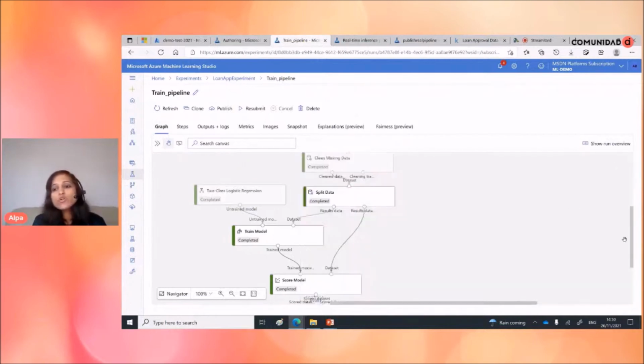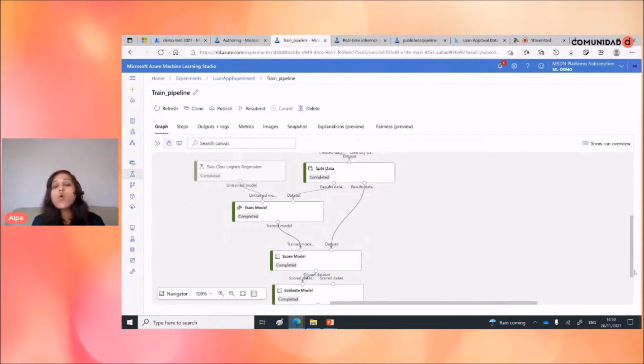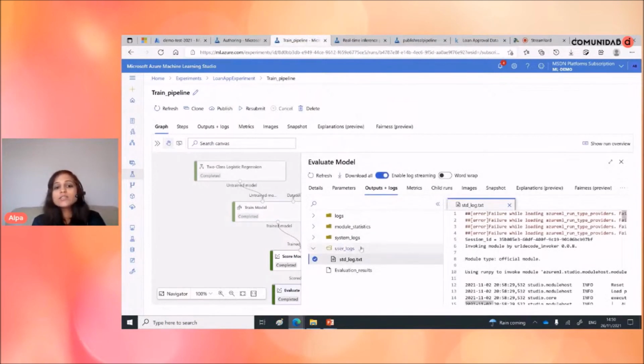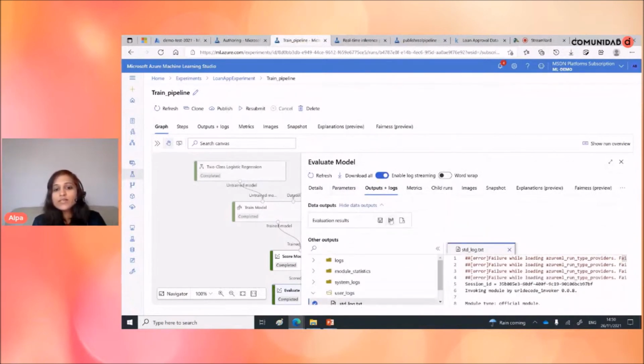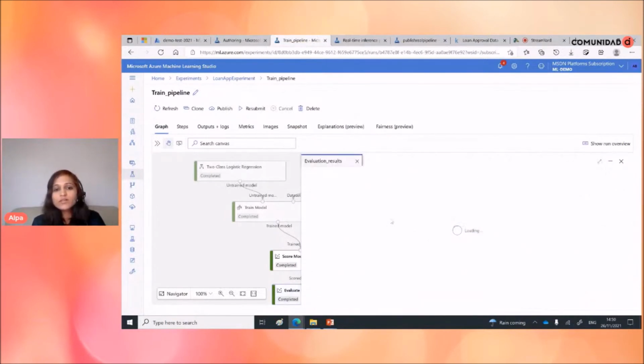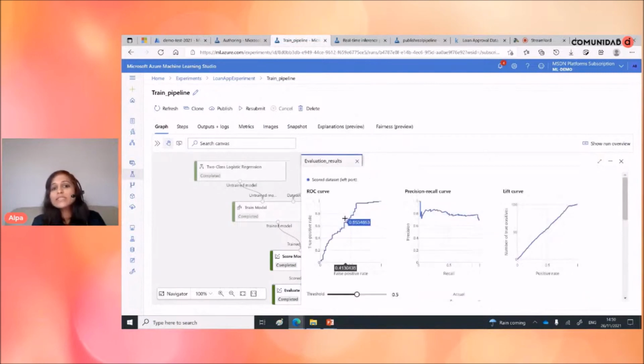If you want to find out how much percentage is accurate, then we can see here, this is the evaluation. And here you can see the results as well. So these are the metrics, which are very important. But for a beginner, you don't need to worry about these metrics.